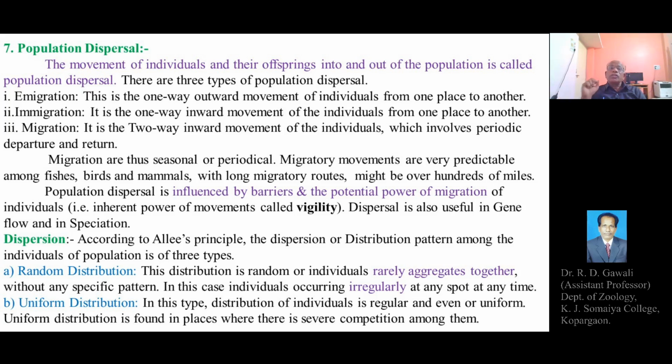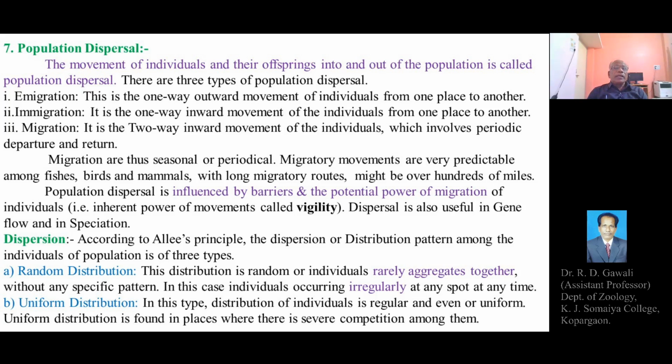Also, the lesser potential power or energy to exhibit migratory movements is essential for the process of migration. This needs energy for a long distance. To move through a longer distance, the individual has to have an adequate amount of energy in its body. So the potential power of migration is also a limiting factor for dispersal.